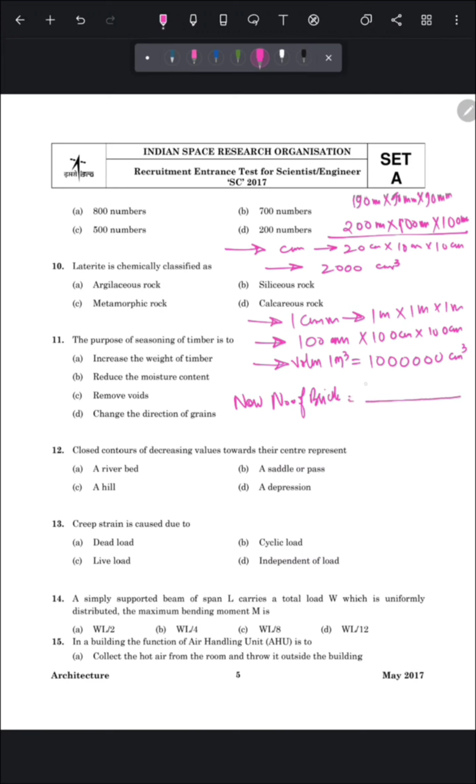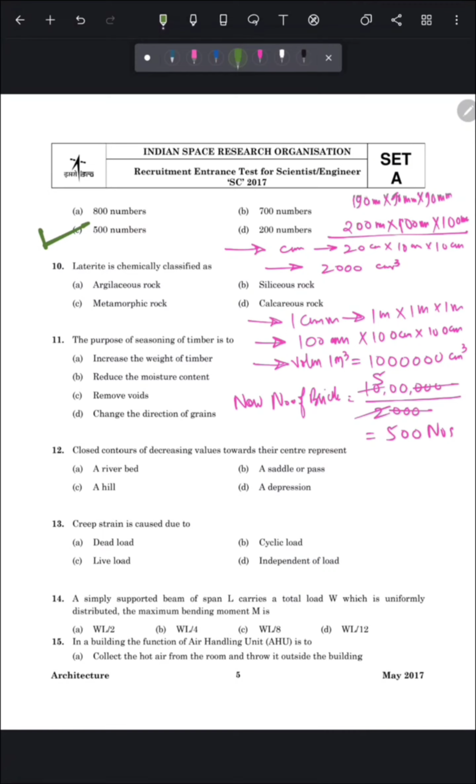Now we have to find the number of bricks in 1 cubic meter. So it will come by dividing this total volume with the size of one brick. After calculating this we will get the number of bricks, that is 500 nos. So the correct answer of this question is option number C, 500 numbers. So in 1 cubic meter volume 500 bricks will fit.